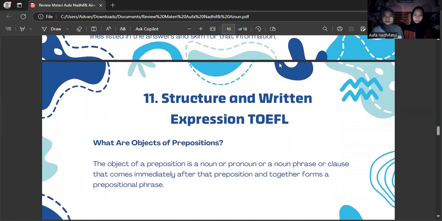Next material, structure and written expression. What is an object of a preposition? An object of a preposition is a noun, pronoun, noun phrase, or clause that comes immediately after that preposition and together forms a prepositional phrase.